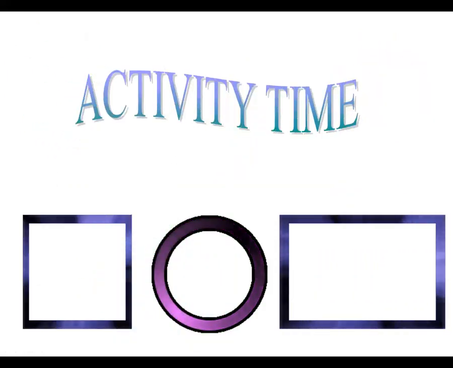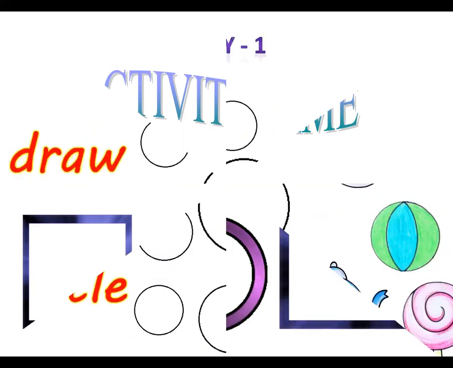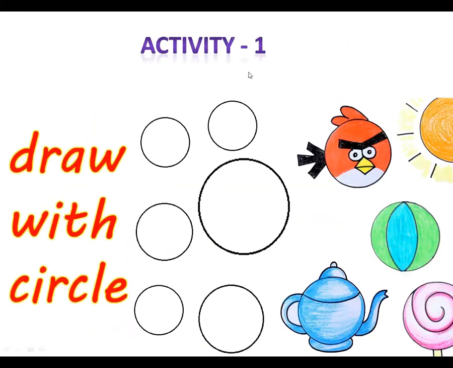Now it's activity time. Here I will tell you some activities that you will do with paper, pencil and colors. In this activity 1, you all are supposed to draw different things with circles. Like you can draw angry bird face, you can draw a sun, a ball. Here I have told you how to draw a kettle and a candy.